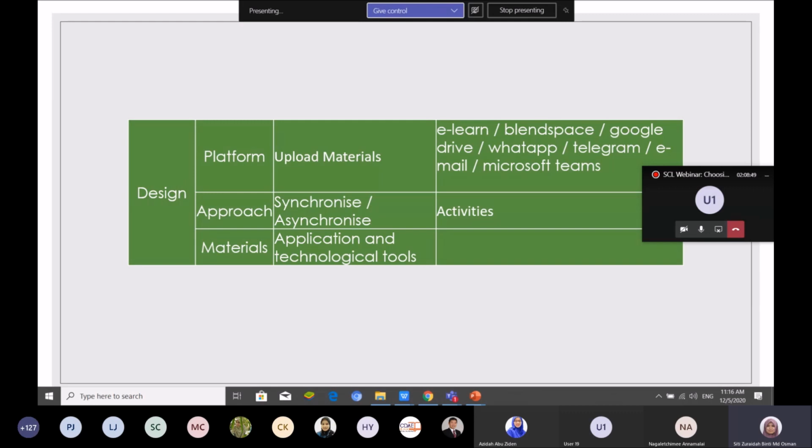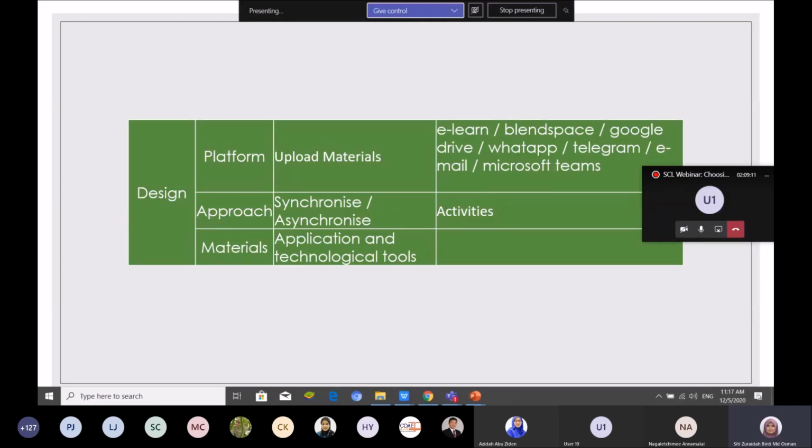They can interact in the video. Not only your students, you also can share your YouTube channel with other students, not just in Malaysia, but also internationally, globally. So to upload material, we have lots of platforms.